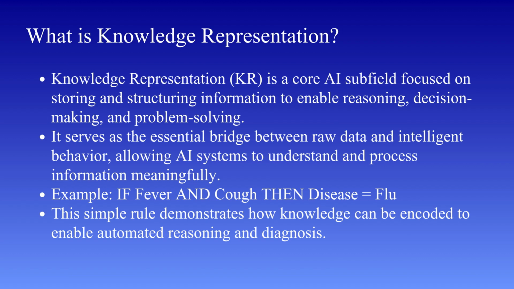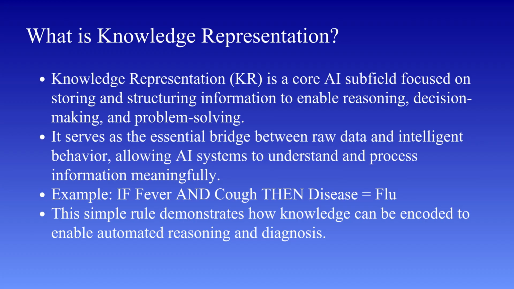Let's begin. Now let's begin by understanding what knowledge representation actually means. In artificial intelligence, knowledge representation, often called KR, is a way of organizing and structuring information so that a machine can use it to think, reason, and make decisions. Think of it like this: data by itself is just raw information. But when we structure that data in a meaningful way, it becomes knowledge. And when a machine can use that knowledge intelligently, that's where AI truly begins. So, knowledge representation acts as a bridge between raw data and intelligent behavior. It allows machines not just to store information, but to understand it and use it effectively.